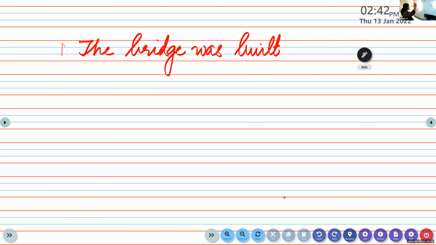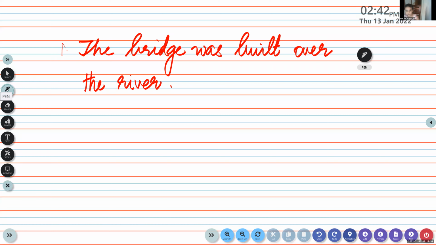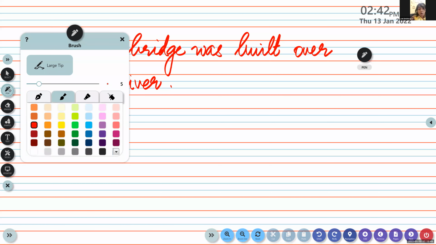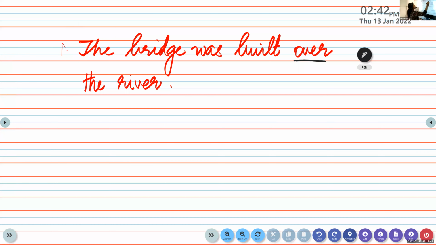Now, the bridge was built over the river. Come on, read the sentence. The bridge was built over the river. Come on, identify the preposition in the sentence. Over, yes. Which is the preposition there? Over is a preposition here. So you have to underline the preposition there. That is how you have to do it.